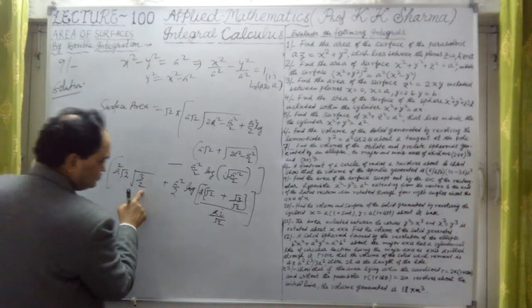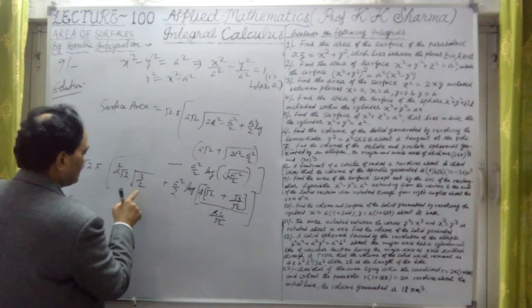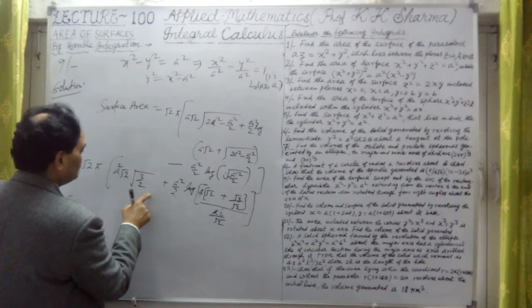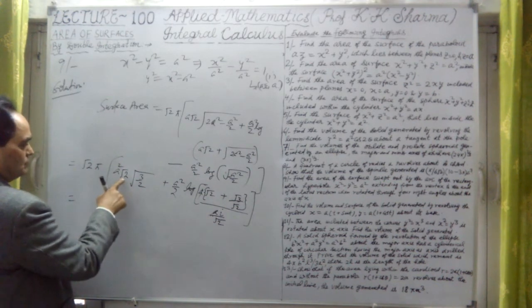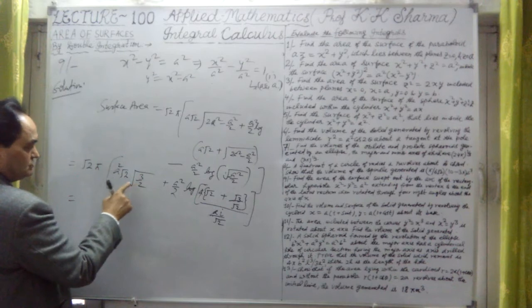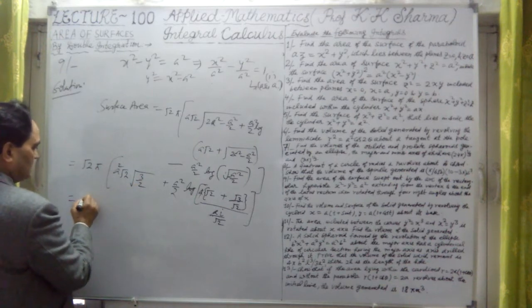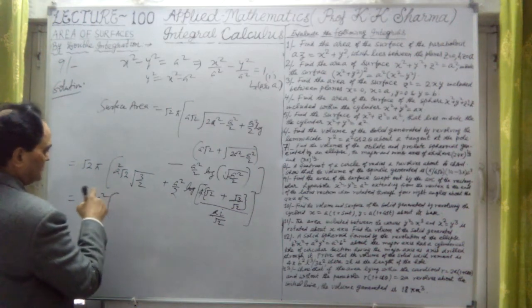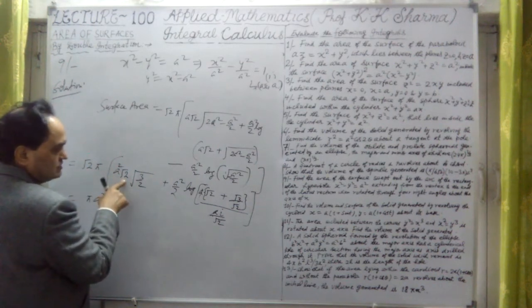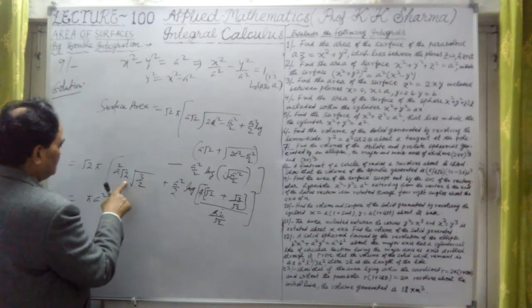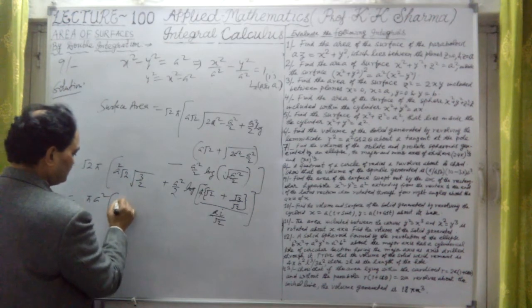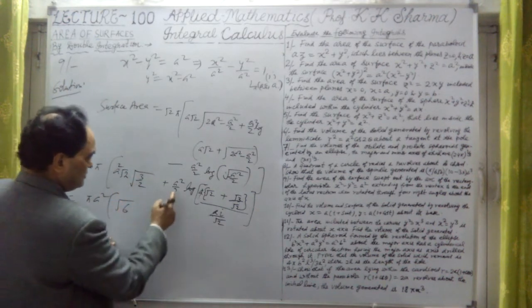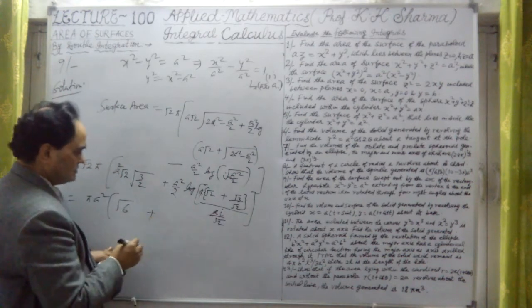Let me take root 2 outside, this is root 2. Or from this root 2 and root 2 cancel out. Okay, if I take root 2 outside from the denominator, this is root 2. So this root 2 multiplied to this root 6 will be there. It is root 2, then root 2 cancel out. So this is then pi a square. Or if I multiply this by root 2 inside, it is then 2 only, and this is then under root 2 into this. That will give us under root 6 here. This is plus sign.